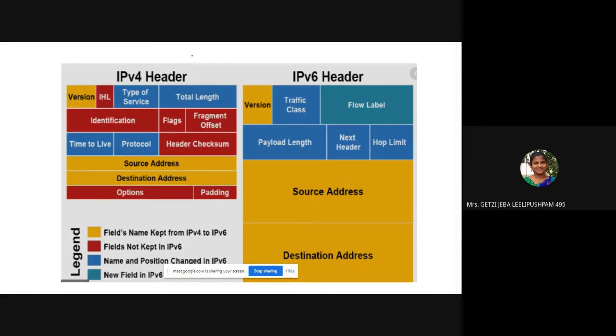All right. So IP version 4 and version 6 header. As we have already seen what version 4 and version 6 are, I thought I'll compare both the headers and teach you. First, let us discuss the IP version 4 header.